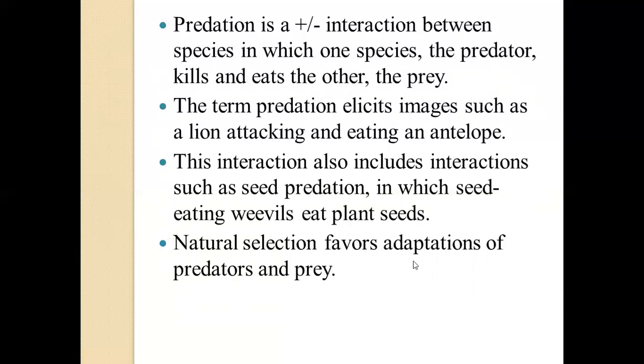Natural selection favors adaptations of predators and prey. So over a period of time, during evolution, predators have developed many adaptations. Prey have also developed many adaptations. The predator wants to kill the prey, and the prey tries to camouflage itself from the predator.